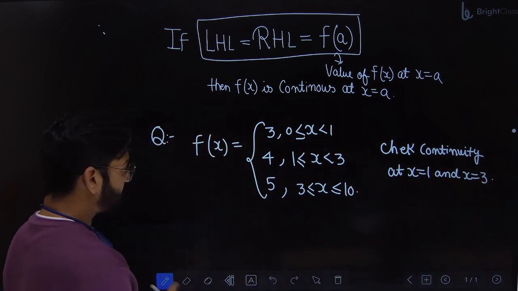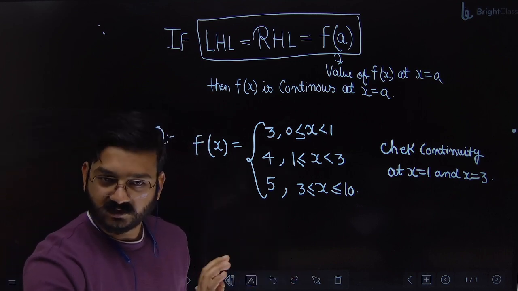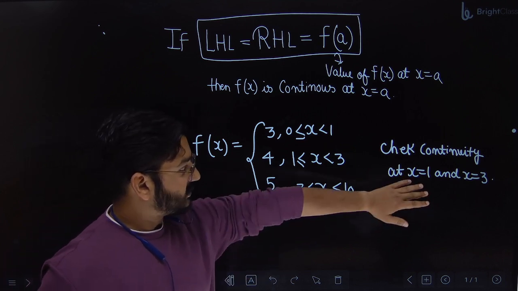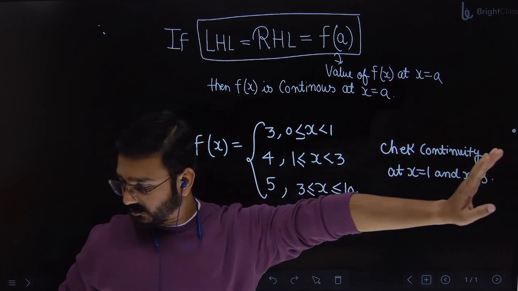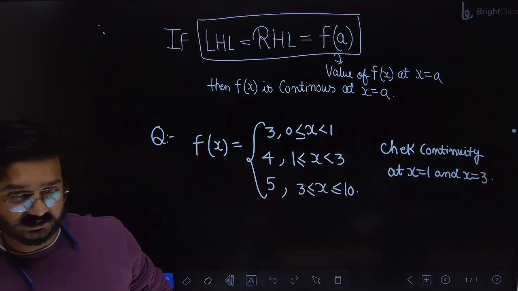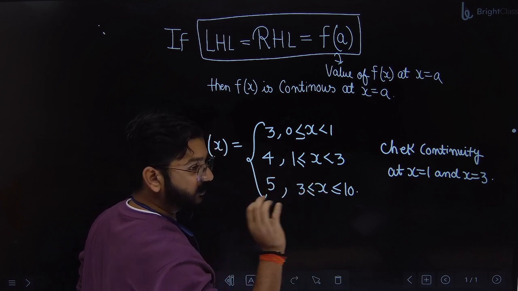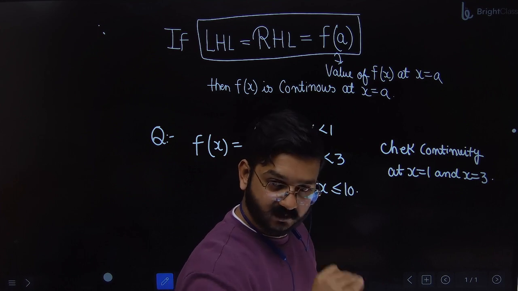Let's discuss this. I've taken a very simple question where you just have to observe and tell the answer. Stop writing, all of you see on the board. I'll give enough time to copy. No problem, we'll go a bit slow in this. We said that for continuity you need to check left hand limit, right hand limit, and value of function.